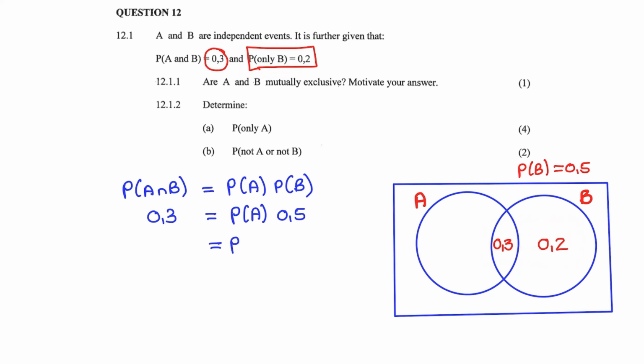And now if I divide both sides by 0.5, I see that the probability of A is 0.6. But the question was for the probability of only A. So the whole of A is 0.6 and the probability of only A is 0.3. Therefore, the probability of only A is equal to 0.3.